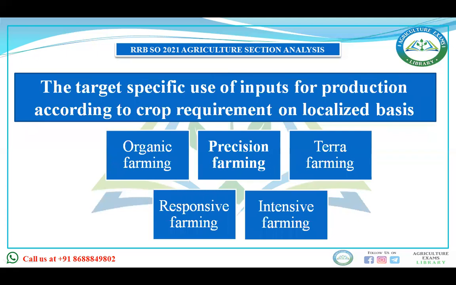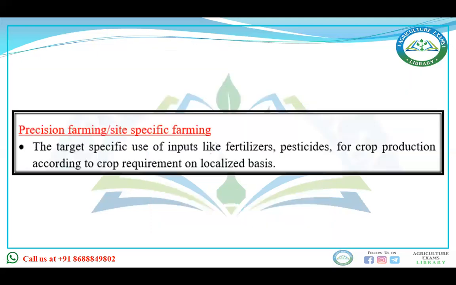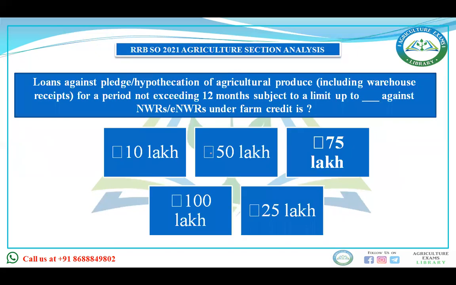When we are doing farming, when we target a specific use of inputs for production according to the crop requirement on localized basis, that is known as, it's not organic farming, precision farming, terra farming, response farming, intensive farming, then it is precision farming. Okay, the target specific use of inputs like fertilizer, pesticides for crop production according to the crop requirement on localized basis. You can see all these contents are covered in the notes.